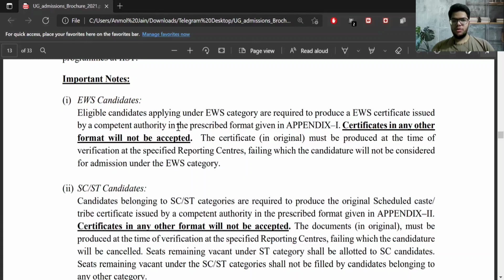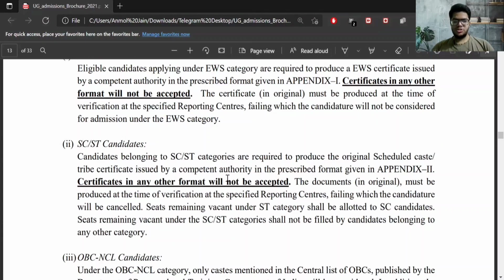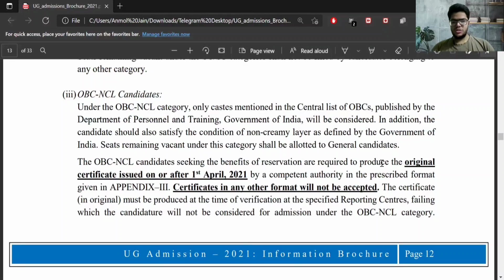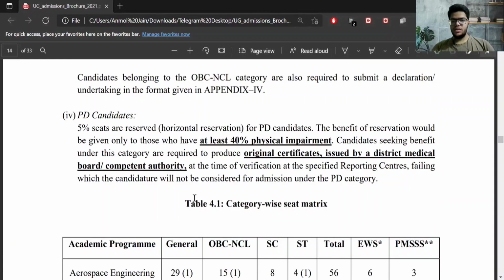Here come some important notes. For EWS, you need a category certificate. The certificate must be in the prescribed format, which is given in Appendix 1. You can refer to the later pages of this PDF. The same condition applies for SC, ST, and OBC NCL students. For OBC NCL students, the caste certificate should be dated on or after 1st April 2021. You must note this point. Similarly, for physically disabled students, you need your disability certificate.